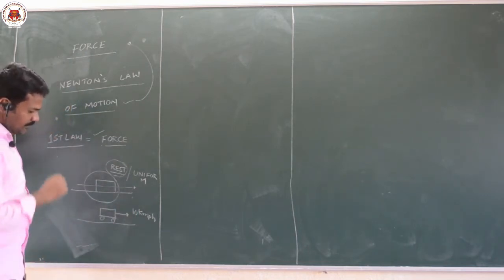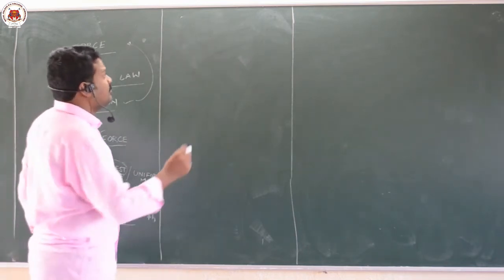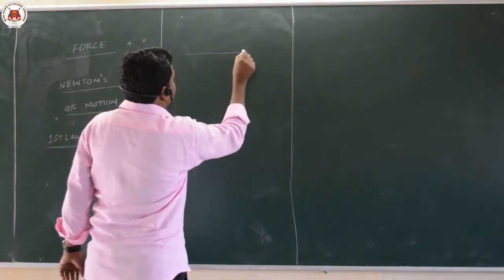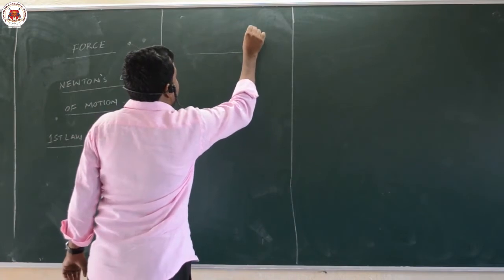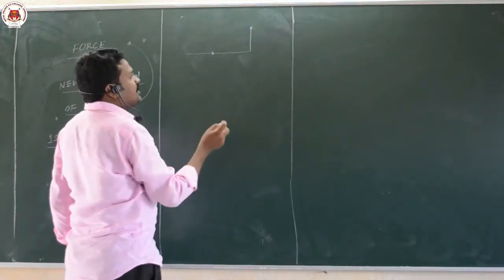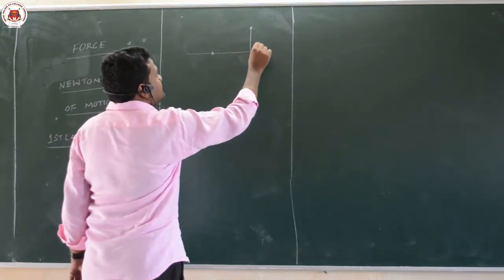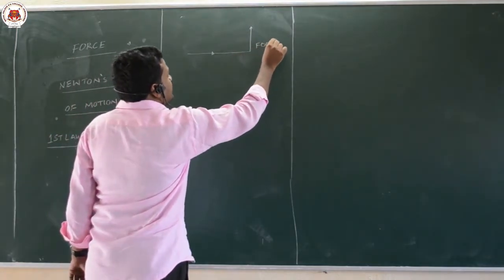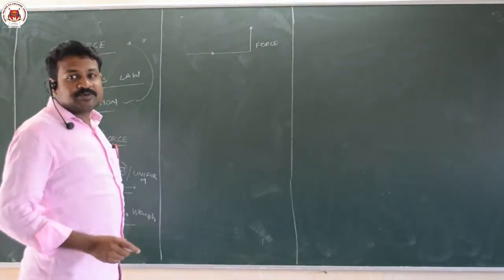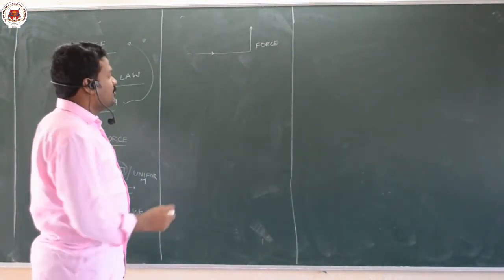Or if I want to change the direction of the motion of the body, a body which is moving in a straight line, if I want to change its direction, I have to apply force. That means force is a physical quantity which tends to change the state of rest of the body.